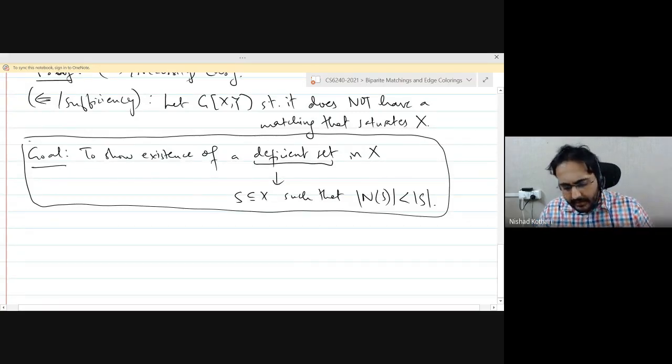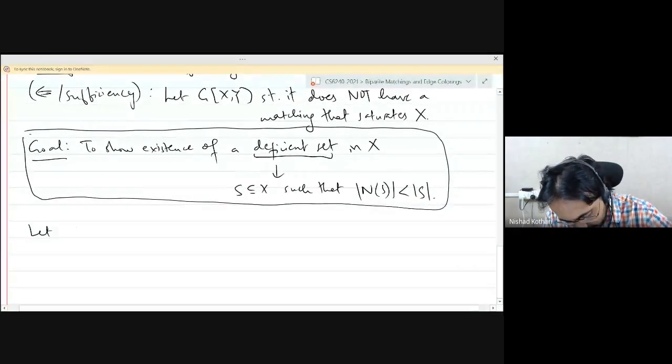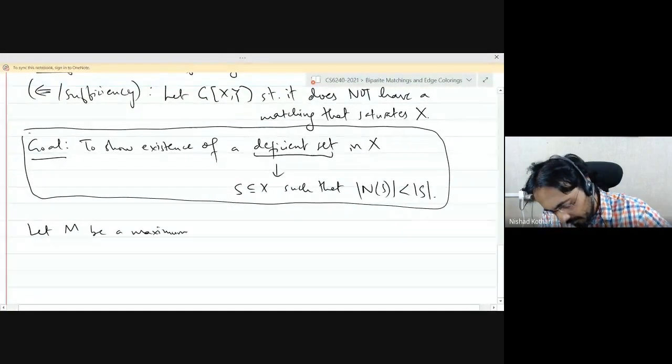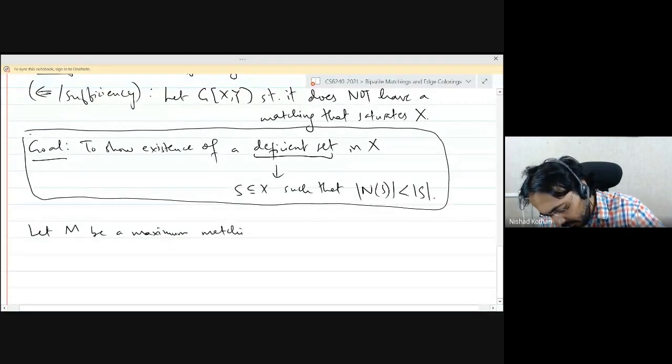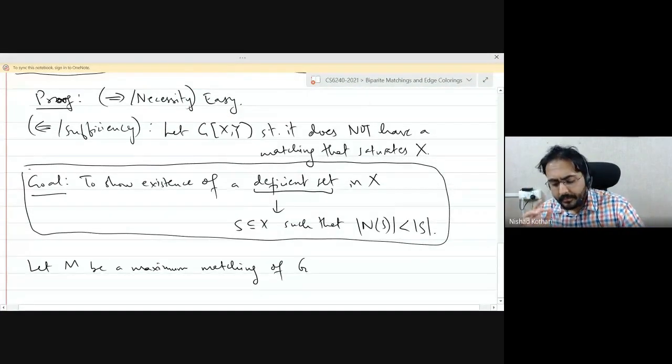So let's take a maximum matching of the graph. Okay, so it will saturate some number of vertices of X, but it will not saturate all the vertices of X, right? So let M be a maximum matching of G. By our assumption, it will have some vertices in X that are unsaturated, right?